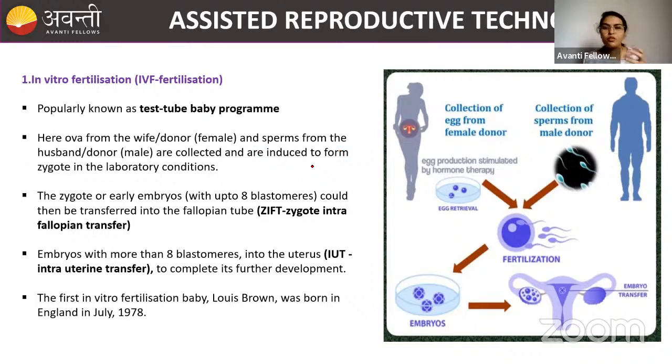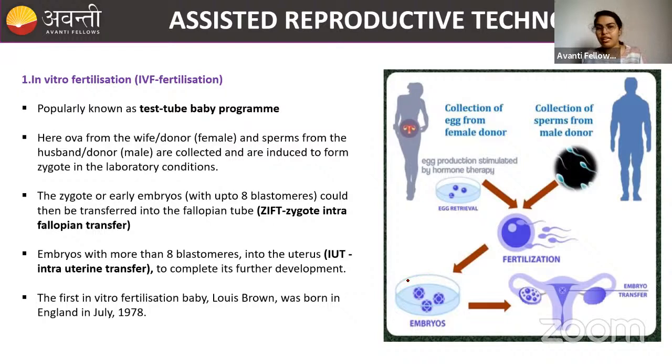Clear? So here what happens, you will collect the egg from the female donor and collect the sperm from the male donor, and then you will fertilize in in vitro conditions. Okay, so after fertilization in the in vitro condition, you will do the transfer of the embryo. Fertilization completed, then cleavage divisions, embryo is formed. That embryo will have blastomeres.